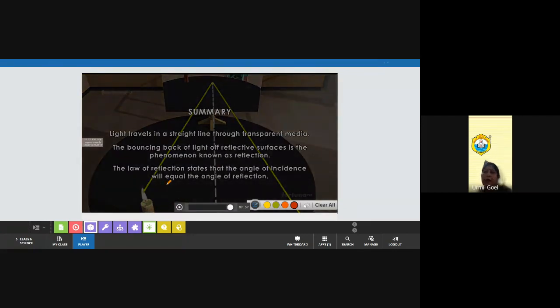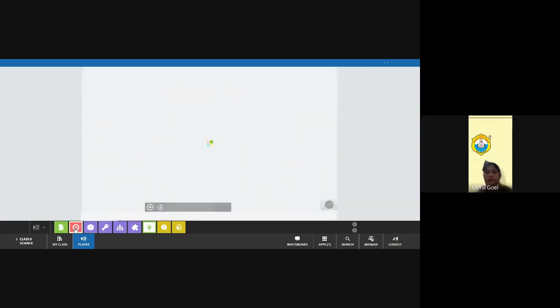So here I just want to tell you that whether there is regular reflection or irregular reflection, the law of reflection is always followed. Okay, it follows the law of reflection, meaning the angle of incidence is equal to the angle of reflection in both cases. But an image is formed in regular reflection, not in diffuse reflection. Okay. Yes. Now I'll show you one more video.